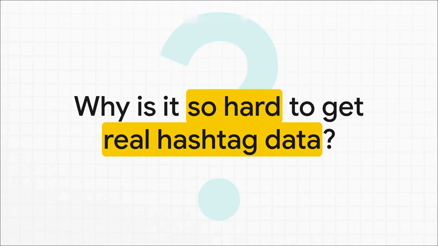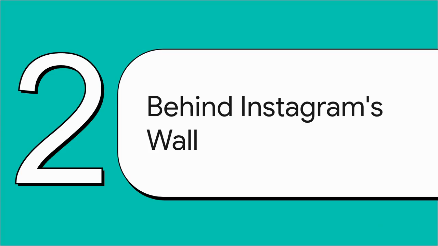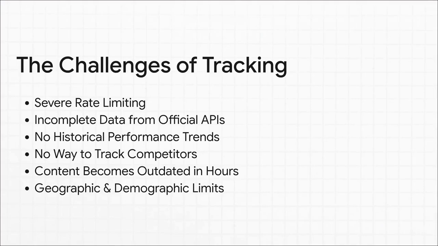Well, the answer isn't that the data doesn't exist. Oh, it definitely exists. The problem is Instagram keeps it kind of locked away, which makes it nearly impossible for you or me, the average user, to get our hands on it in a way that's actually useful. I want you to think of it like a giant data wall that Instagram has built around its platform. Sure, you can peek through these tiny little holes and see bits of information, but you can never, ever see the full picture.